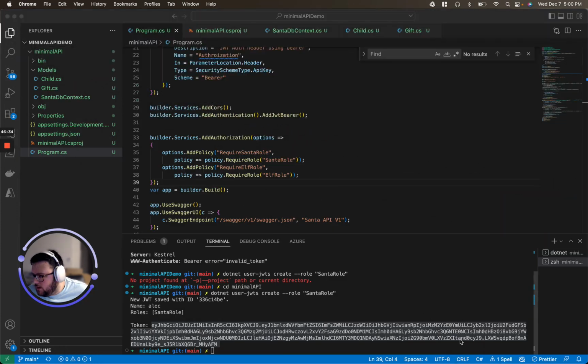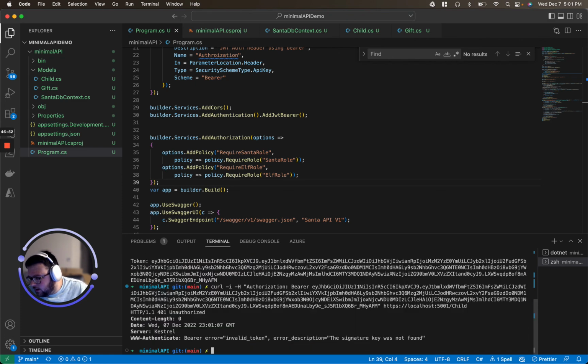So now if I go to use this token in my curl command, instead of just doing ASDF, paste that there, hit it, and we got a, oh, why did we get signature key now?